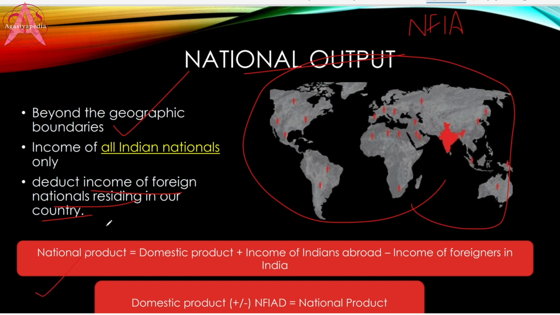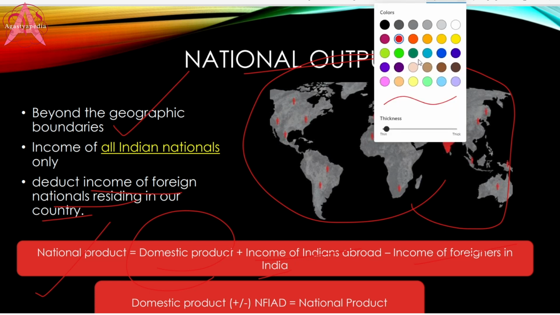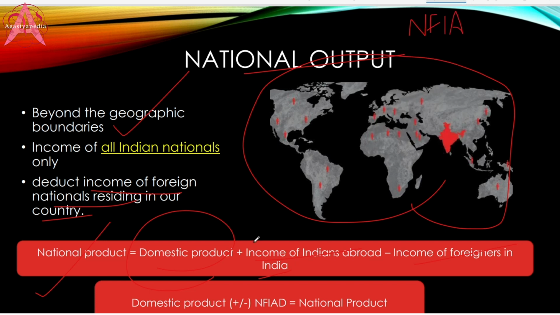So what is national product? National product is domestic product plus income of Indians abroad minus income of foreigners in India.